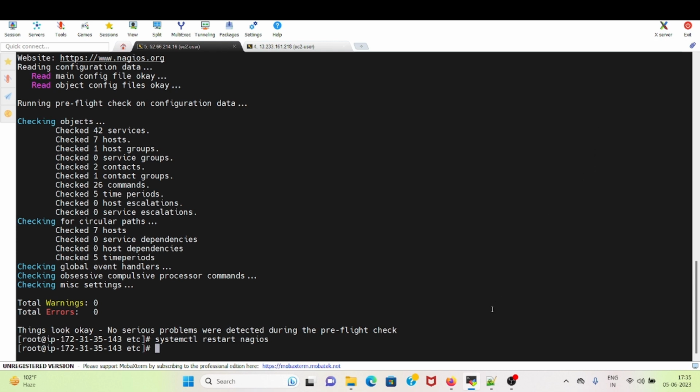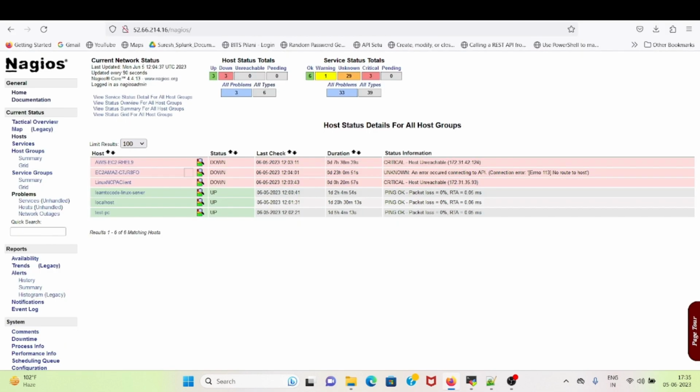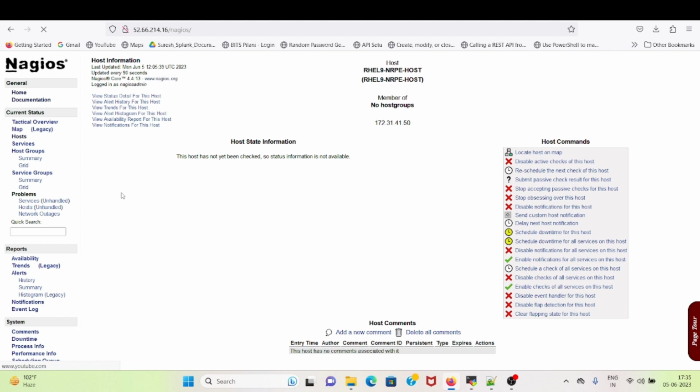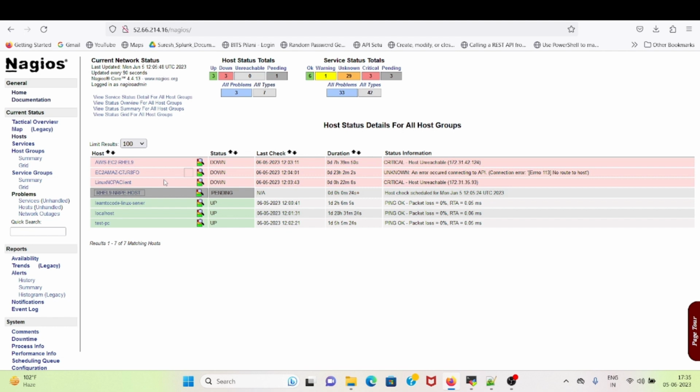So I will head back to my Nagios. I will click on host. So I am seeing that the RHEL 9 NRPE host is showing here. The host has not yet been checked, so status information is not available. Let me click on host. It's scheduled at 12:05:24 UTC 2023.